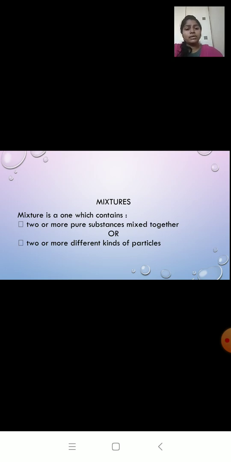Salt solution is a mixture. Over here, salt solution contains different kinds of particles. We have salt particle and we have water particle. Even I can say that salt is a pure substance and water is a pure substance. So when two pure substances are combined together, it forms a mixture.